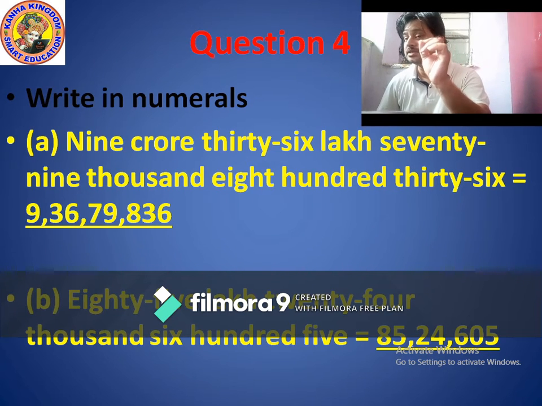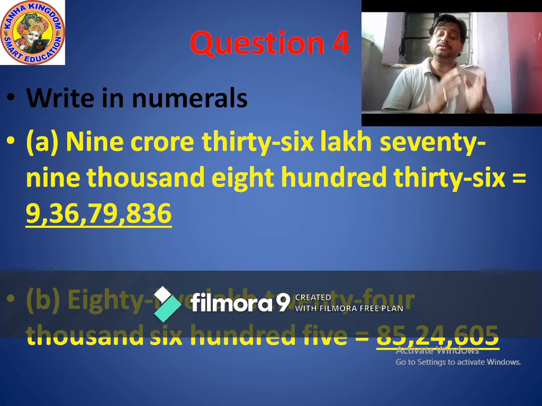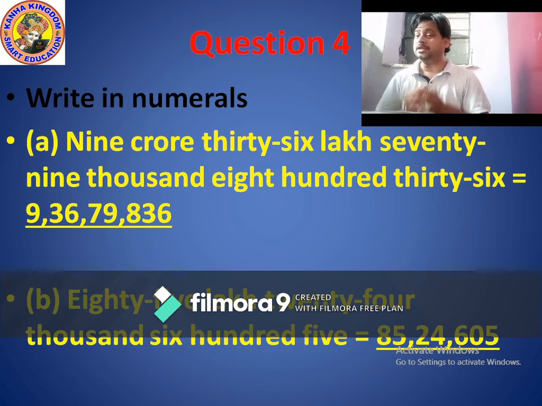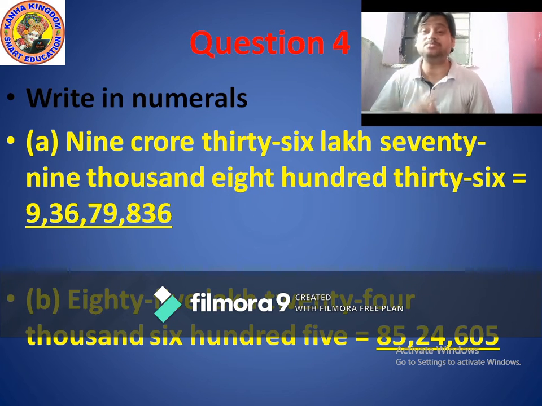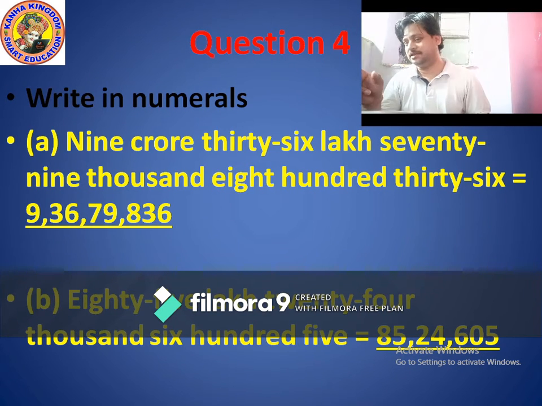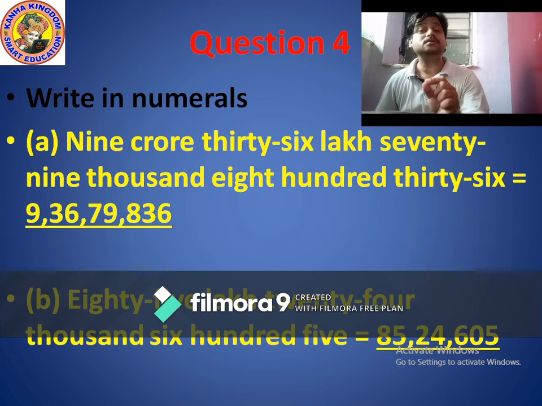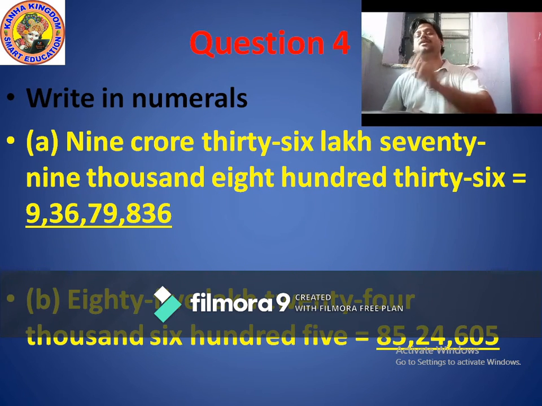Means after 36, very good, another comma. Then 79,000. This 79 comes in which period? Very good, thousands period. Means in thousands again two numbers. What are they? 7 and 9. Very good.